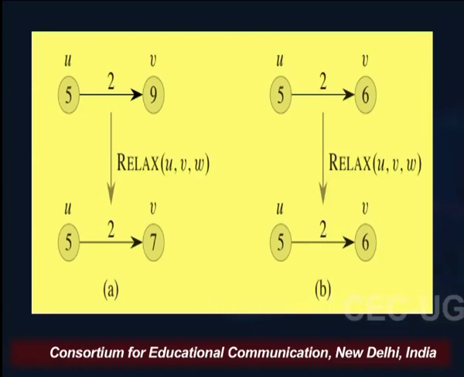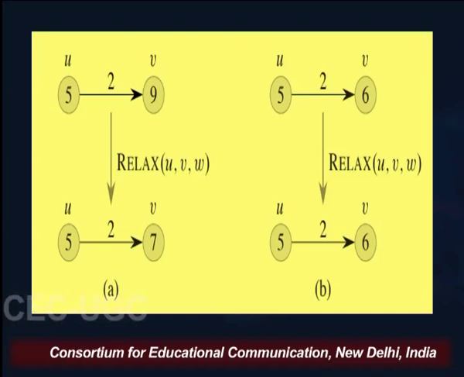That means we will be able to relax this edge u comma v with the weight w, and if you can see at the bottom of figure A, we have written 7 in v, because 5 is the cost to reach u, and then from u to v we will be reaching in 2, and then there is no requirement of 9. We are able to relax the edge.